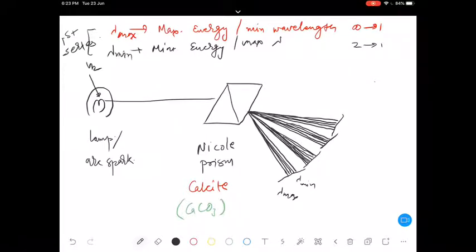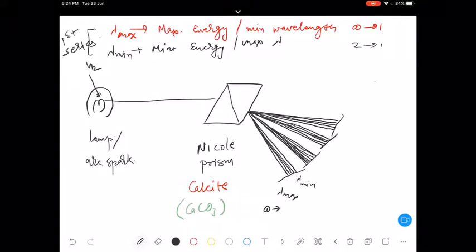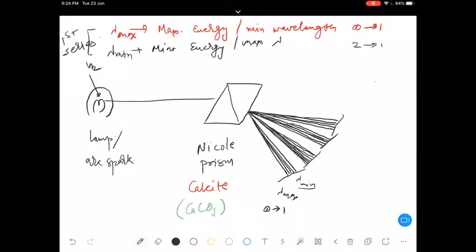Any confusion, any doubt? Correct. Now in this series, the transitions also we can write: lambda max I could write for infinity to 1, lambda minimum I could write it for 2 to 1. Correct.